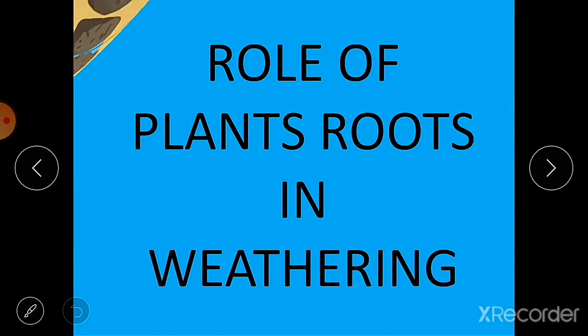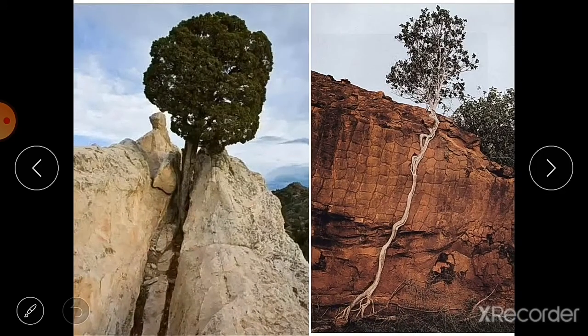Then the role of plant roots in weathering. The roots of plants enter the surfaces of the rock in search of water. Here you can see. So these roots enter the surfaces, meaning the cracks of the rock, in search of water. These penetrating roots exert outward pressure on the rock, and then it breaks into smaller pieces. These smaller pieces, due to weathering, finally change into soil. So this is the role of plant roots in soil formation.